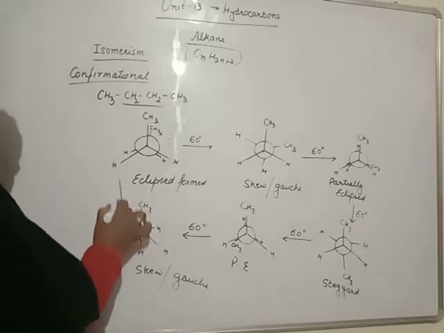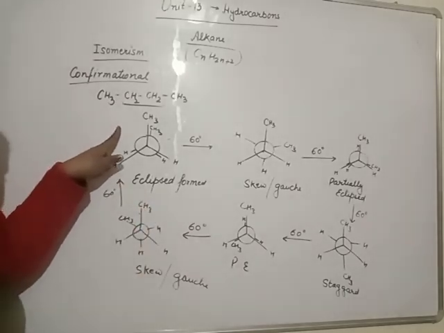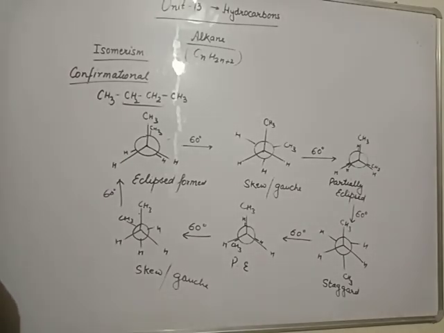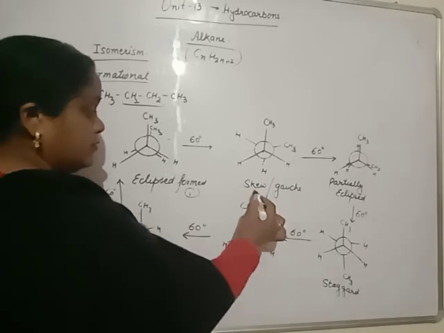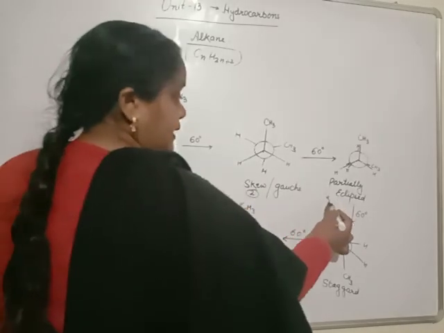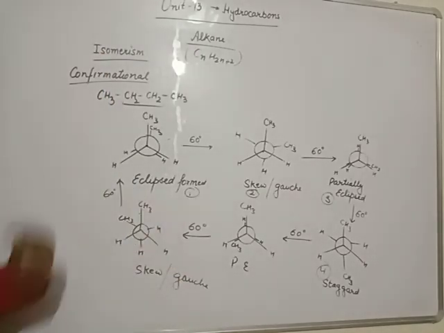Then after 60 degree rotation, we will come back. Clear? So we have four forms: eclipsed, skew, partially eclipsed and staggered. Then they again start to repeat.